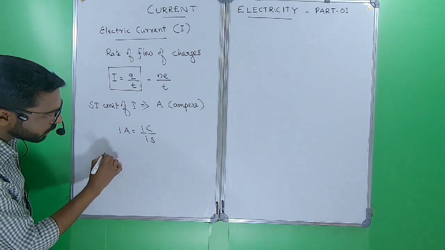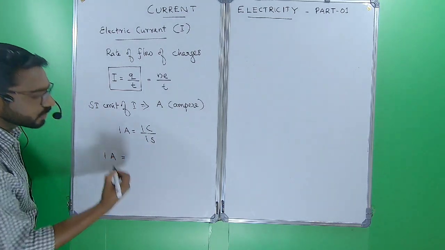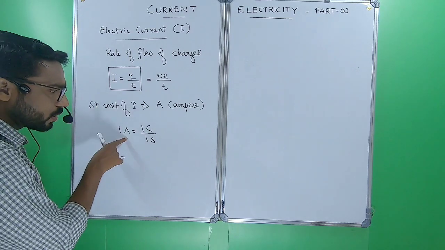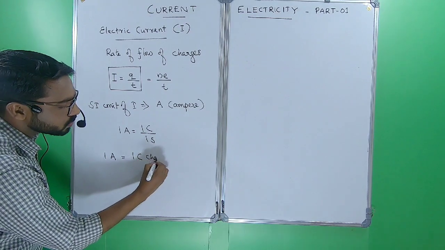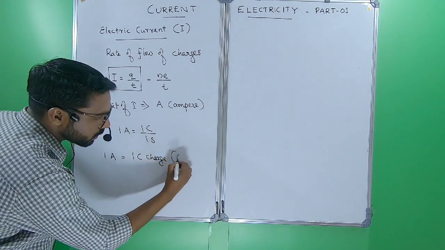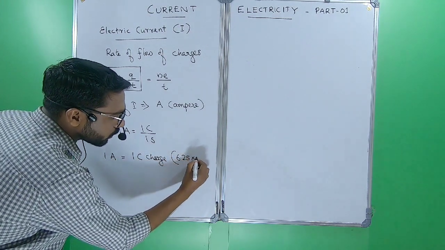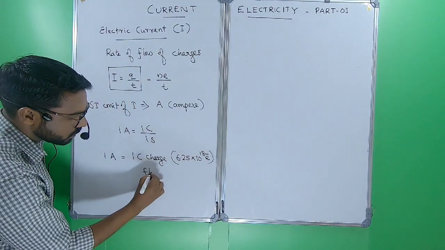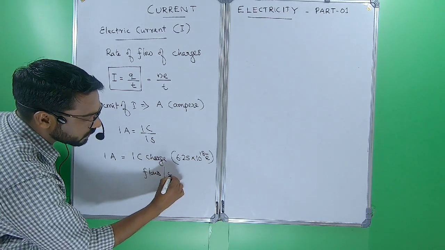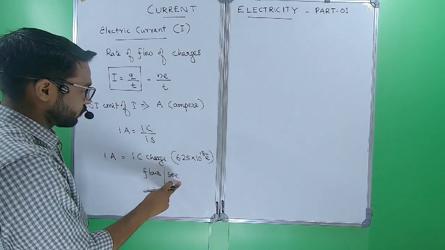From here we can say 1 ampere is the current when 1 coulomb charge, that means 6.25 into 10 power 18 electrons, flows per second through a conductor.